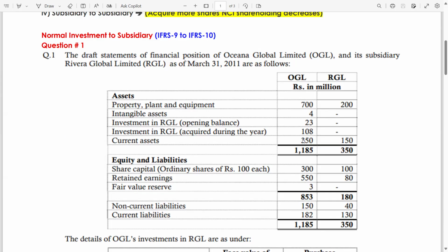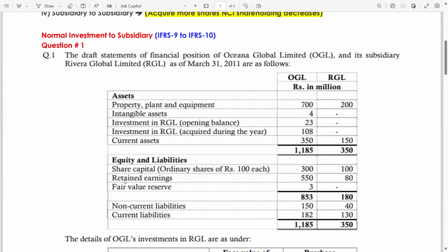Now current assets 350 for the parent and 150 for the subsidiary. Equity and liabilities, share capital: ordinary shares of rupees 100 each. So the total shareholding of the parent is 300 and the subsidiary is 100. So in order to calculate the number of shares, you have to divide this 100 million by the 100 rupees per share. So 100 million divided by 100, you will get the number of shares.